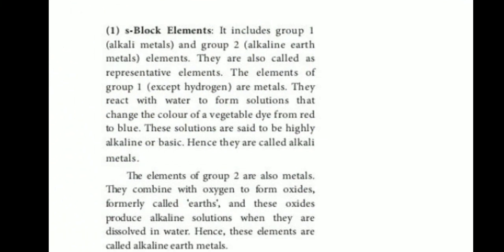First one, S block elements. It includes group 1 alkali metals and group 2 alkaline earth metals. They are also called representative elements. The elements of group 1, except hydrogen, are metals. They react with water to form solutions that change the color of vegetable dye from red to blue. These solutions are said to be highly alkaline or basic. Hence they are called alkali metals.